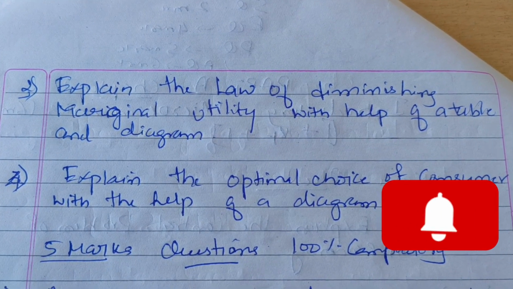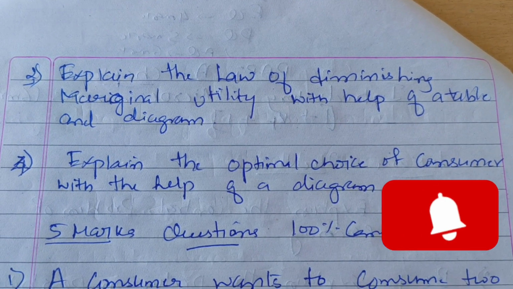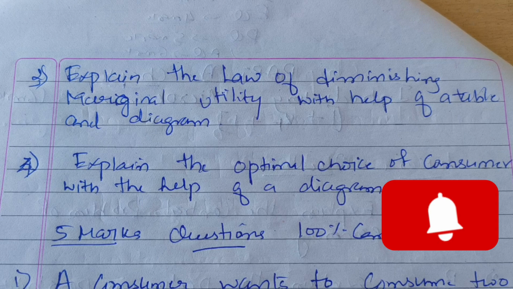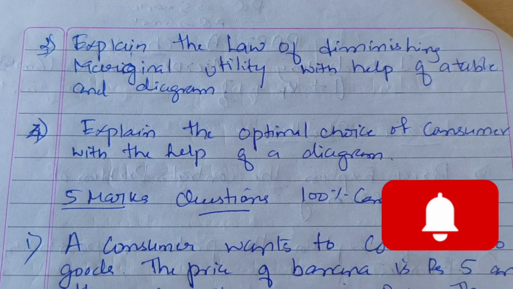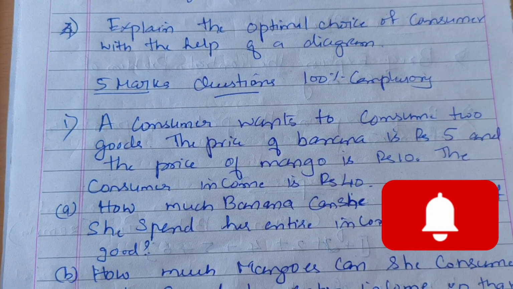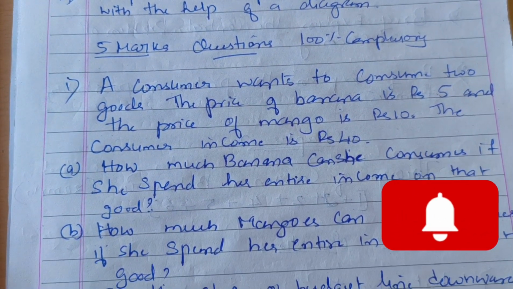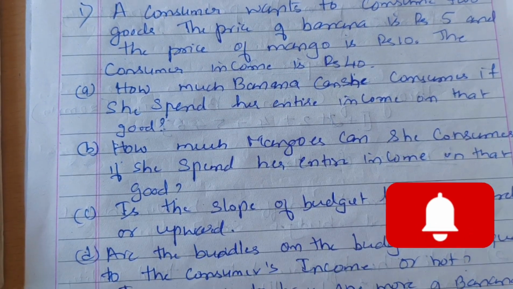In chapter number 2, the third question will be, explain the law of diminishing marginal utility with the help of a table and a diagram. And the fourth question will be, explain the optimum choice of the consumer with the help of a diagram. Out of these 4 questions, 1 question will be compulsorily asked. You need to study only 4 questions from chapter number 2.